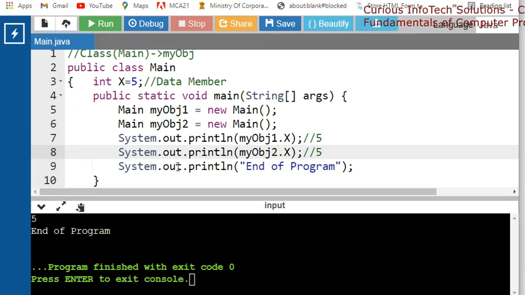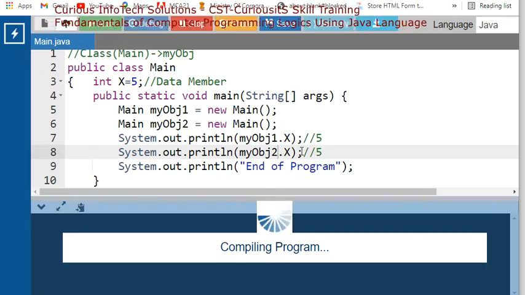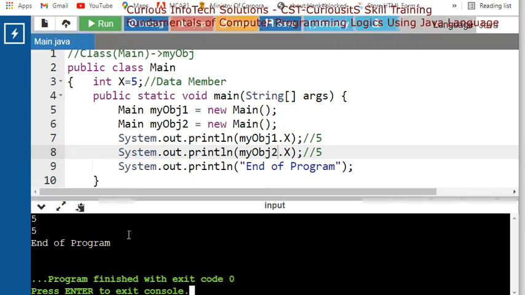So you will get 5 and 5 and then the end of the program. Now check. So you should get 5 and 5 and the end of this program.